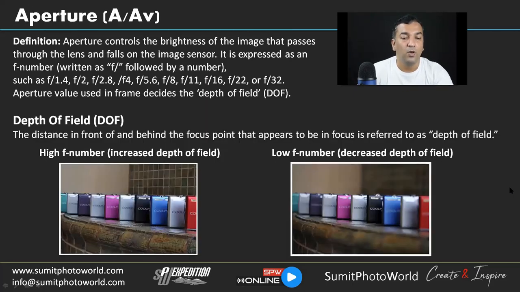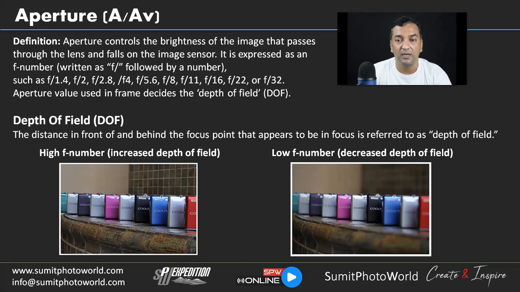Now we will talk about aperture. Aperture controls the brightness of the image that passes through the lens and falls on the image sensor. It lets the light come through to the sensor, and it has an eye-like structure where the opening gets bigger when we use a wide aperture, with a very small f number.